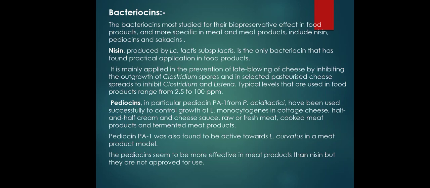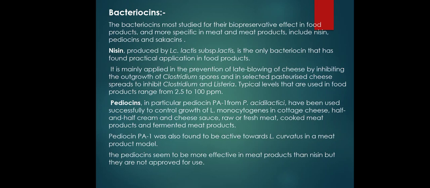It is applied in the preservation of late blowing cheese by inhibiting outgrowth of Clostridium spores, and it inhibits Clostridium and Listeria. The typical levels used in food products range from 2.5 to 100 ppm.